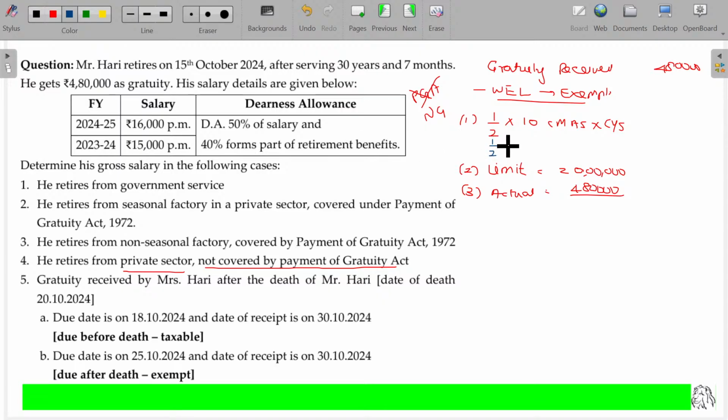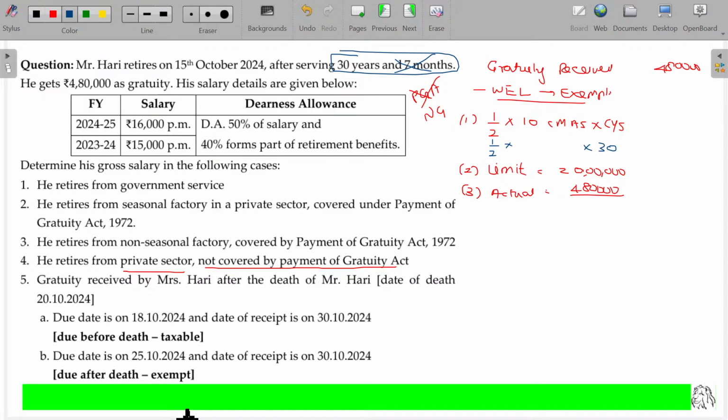Half into, you have to find out the 10 calendar month salary. Completed years of service, 30 years and 7 months. 7 is part of the year, will not be considered. Even though 30 years, 11 months and 30 days, even 1 day short, you will not consider that as a full year. So you have to take only fully completed years. If I use a plus, it represents part thereof. In your exam, you write fully. Don't write only plus. They will give minus mark. So if you want to get plus mark, you have to use full terms.